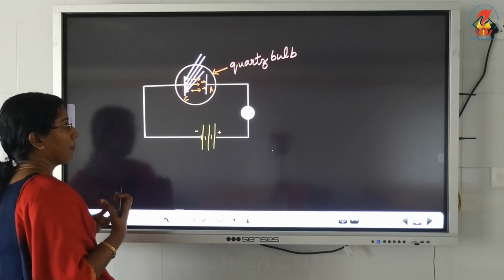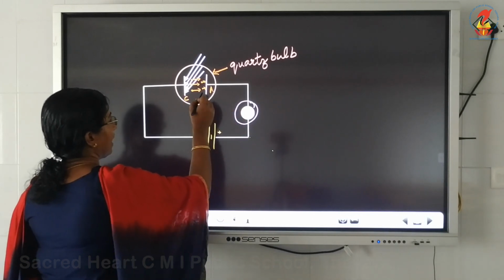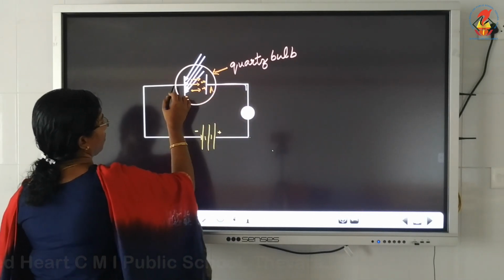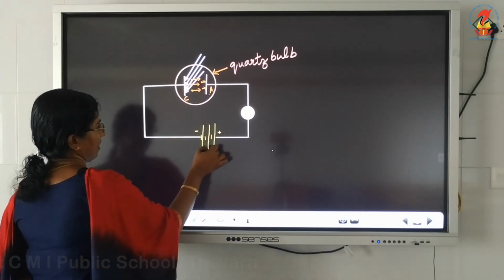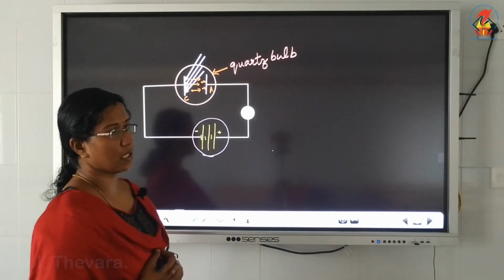Then to measure the amount of current produced, a microammeter was connected, and to accelerate the electrons towards the collector, an external potential was also connected. A high tension battery was connected.